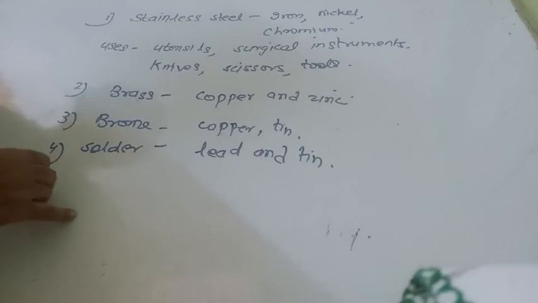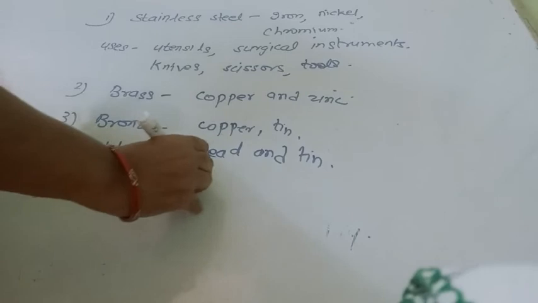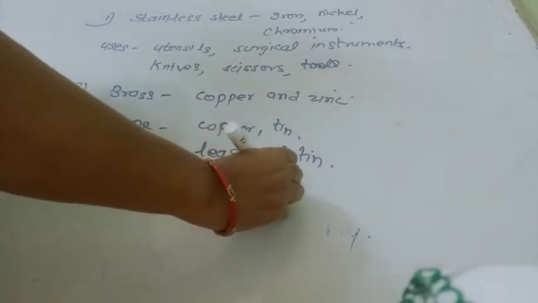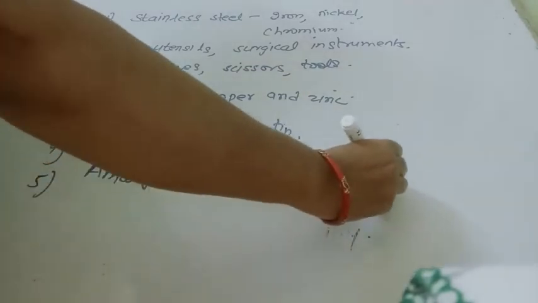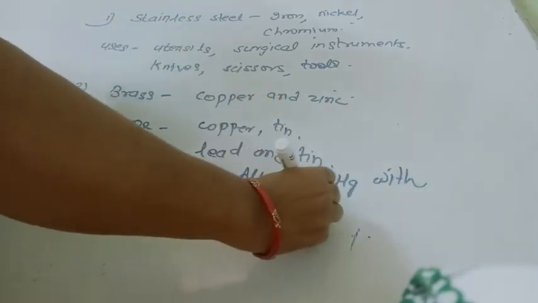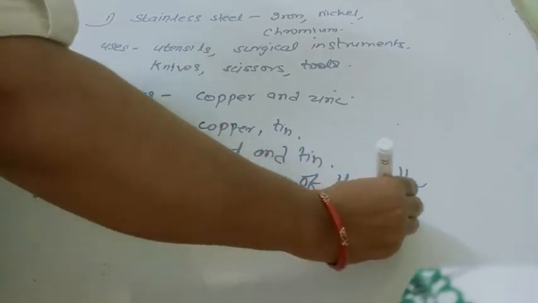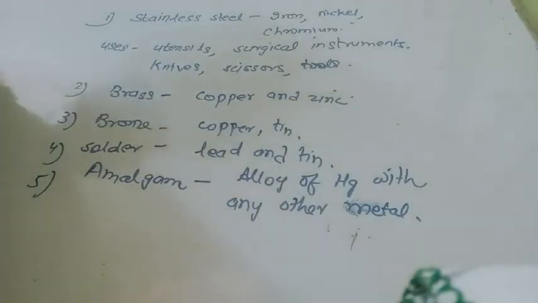Then a very important one, that is amalgam. Amalgam is an alloy of mercury with any other metal. All are known as alloys. It may be silver amalgam, sodium amalgam, or potassium amalgam. So sodium amalgam means sodium plus mercury, silver amalgam means silver plus mercury, right?